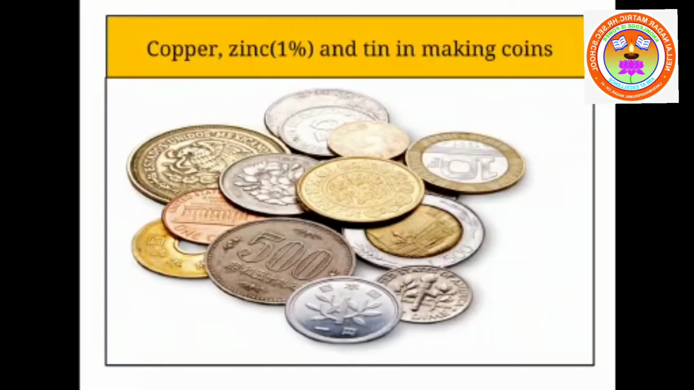These coins are alloys. Usually coins are mixtures of copper and tin and a small amount of zinc, up to 1% zinc metal is combined. So children, the coins we use are alloys made up of the metals copper, zinc and tin.